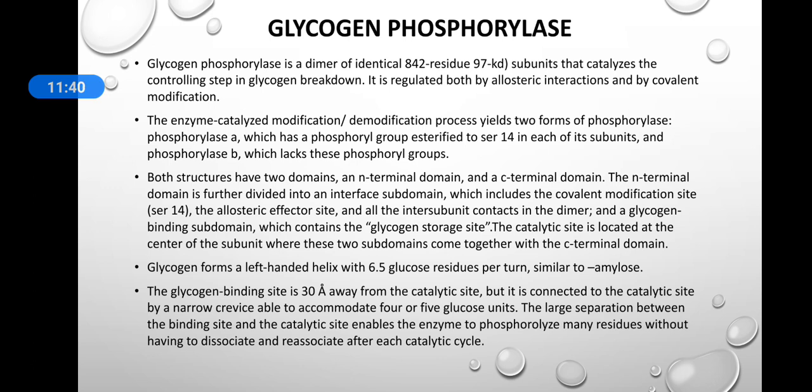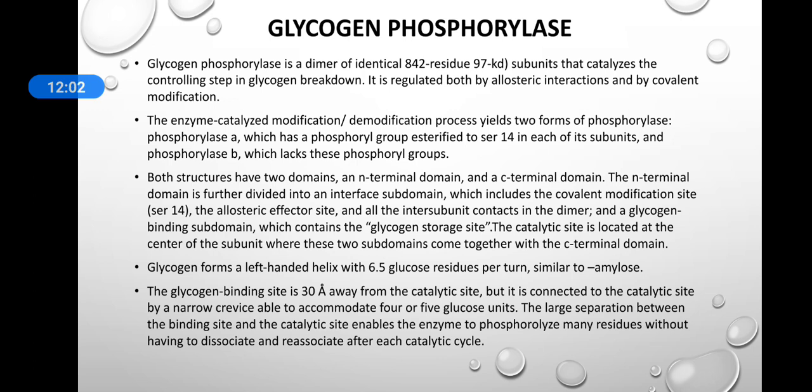The glycogen there forms a left-handed helix with 6.5 glucose residues per turn, that is similar to amylose, and the glycogen binding site is 30 angstrom away from the catalytic site, but it is connected to the catalytic site by a narrow crevice able to accommodate 4 or 5 glucose units.